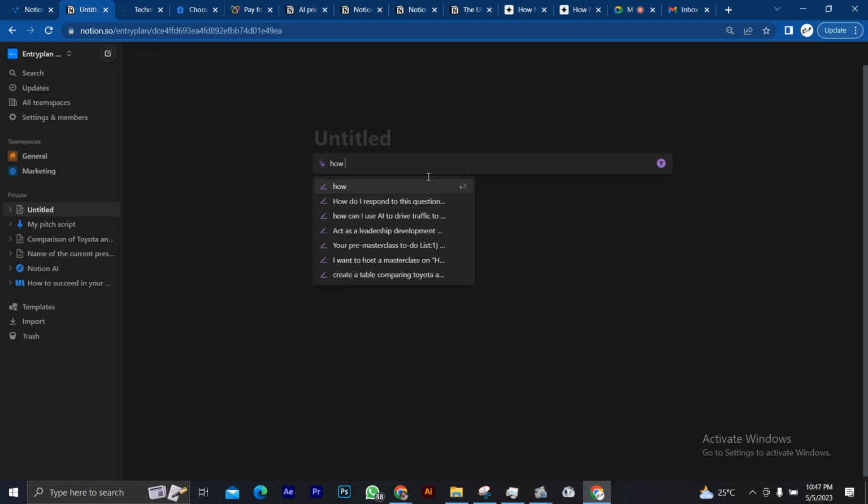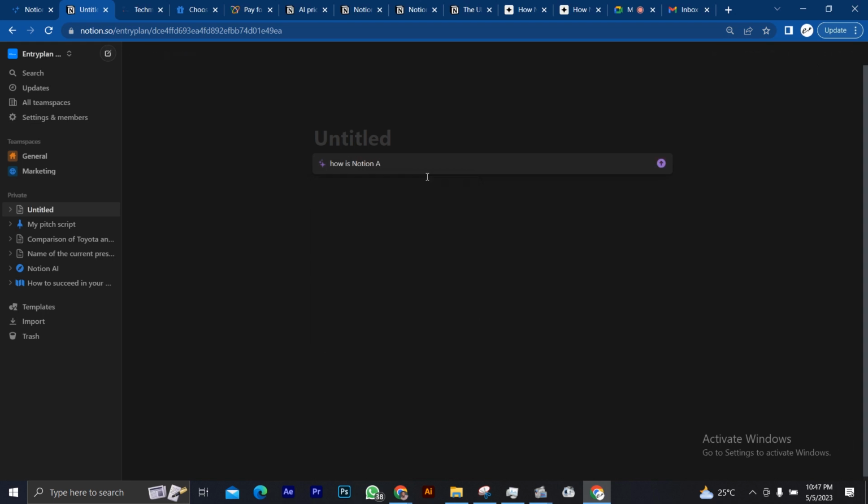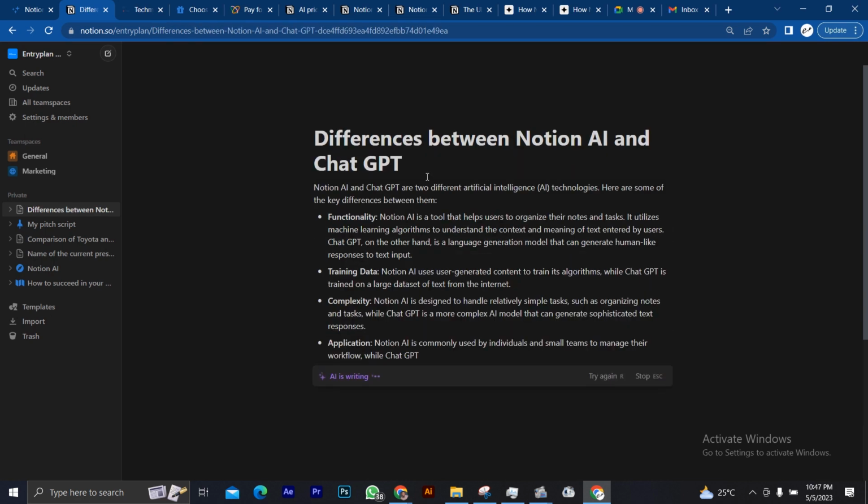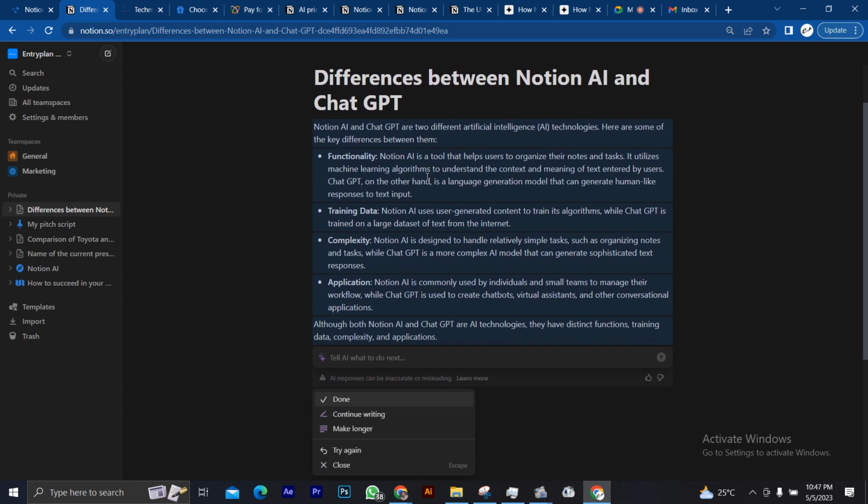How is Notion AI different from ChatGPT? Okay, it has given me differences.